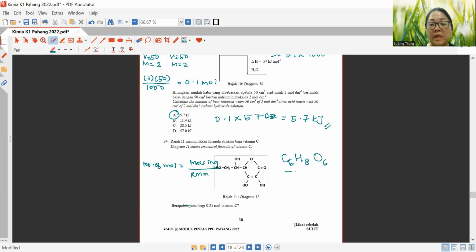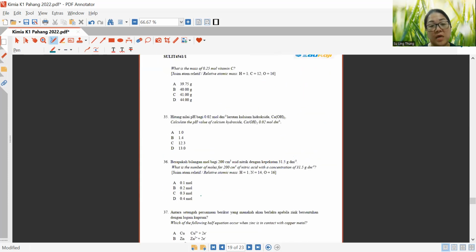We already have found the molecular formula of vitamin C. You just put in your values. So your mass is equal to 0.25 mole multiplied by 176, which is the RMM, and you get an answer of 44 grams. Which is why the answer is D, 44 grams.